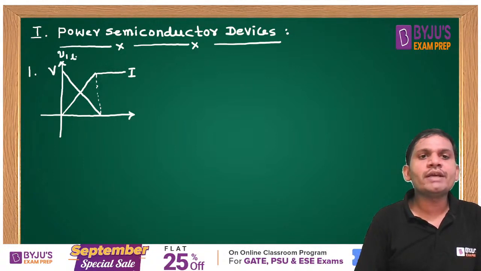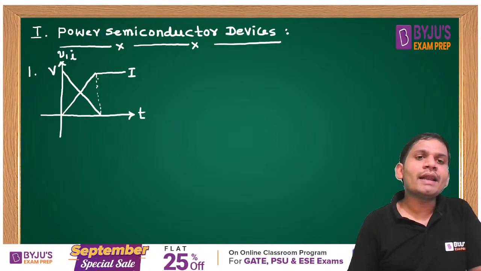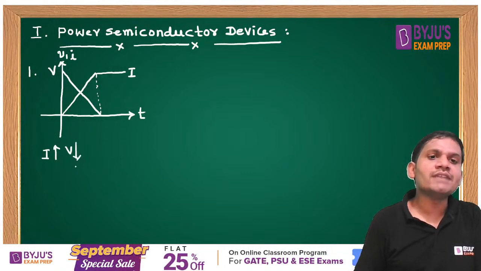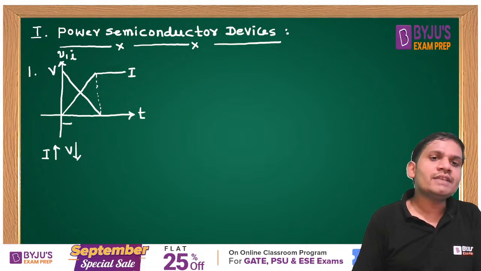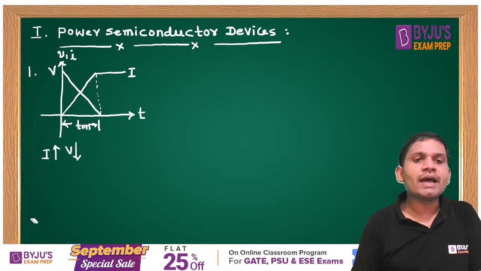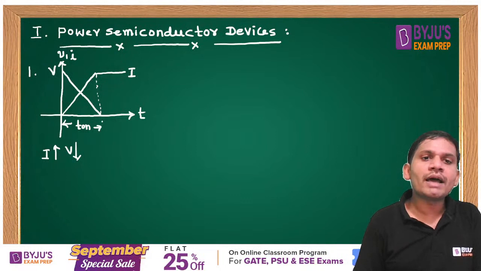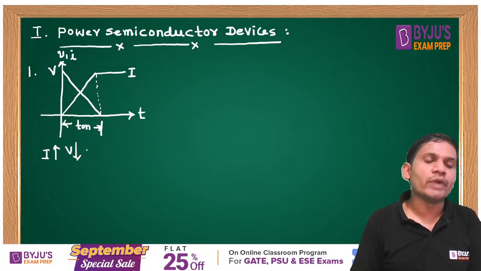The instantaneous voltage and instantaneous current, this is T. Students, current is rising, voltage is falling. That is, the current through the switch is rising, the voltage across the switch is falling. That is the meaning. This time is called turn on time, students. If the current through the switch is rising and the voltage across the switch is falling, then it is called turn on time.